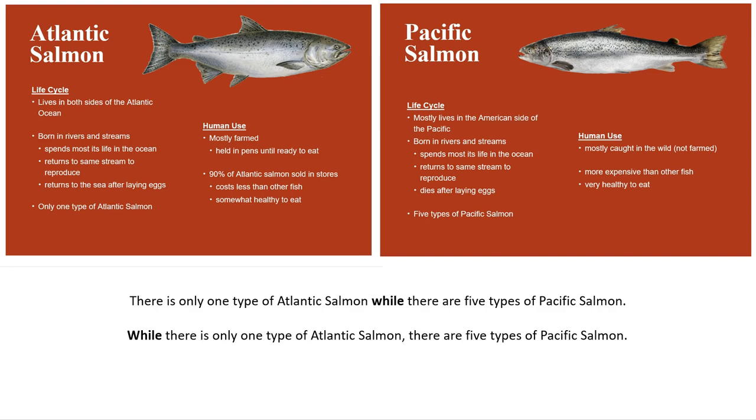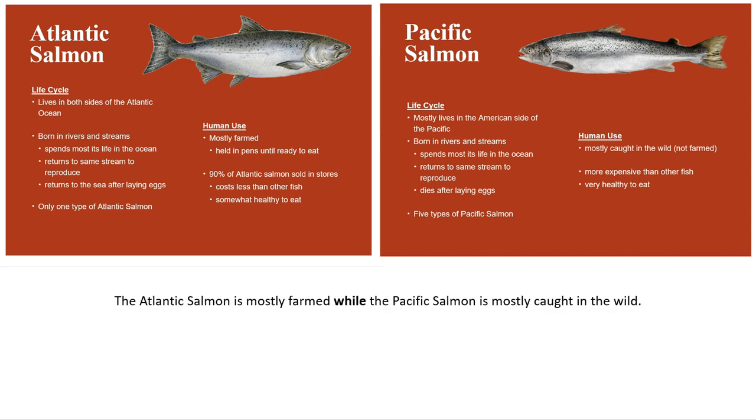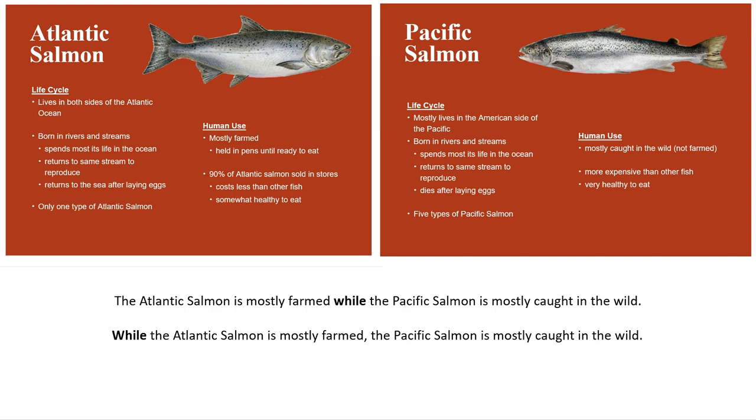Let's have a look at another example. The Atlantic salmon is mostly farmed, while the Pacific salmon is mostly caught in the wild. Can you change it round? Here it is. While the Atlantic salmon is mostly farmed, the Pacific salmon is mostly caught in the wild.